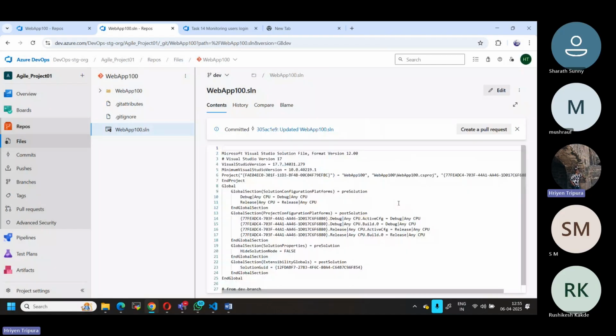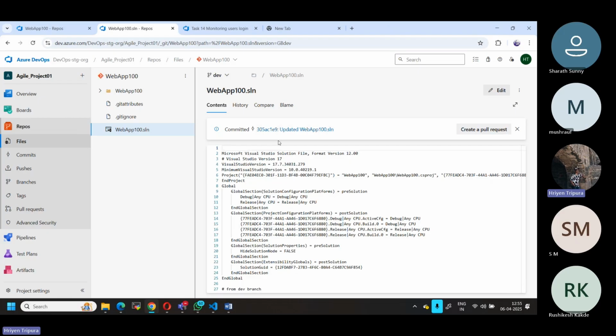Okay, yeah, it's okay, because as I told you, we have given a branch policy right now. If you have a branch policy created, I mean associated with your branch, then you cannot commit code directly to that respective branch. Whichever branch has a policy, you cannot commit on that.